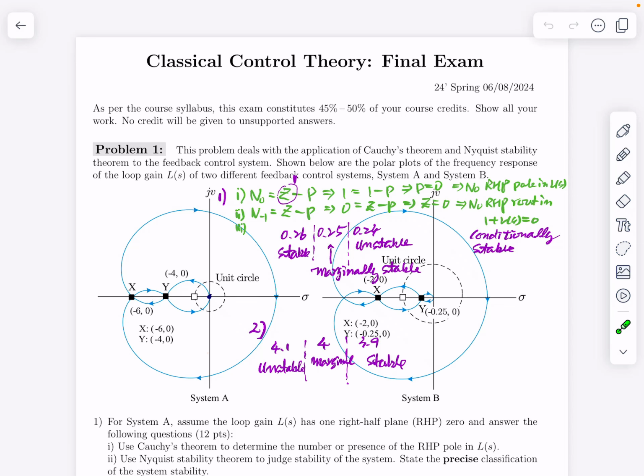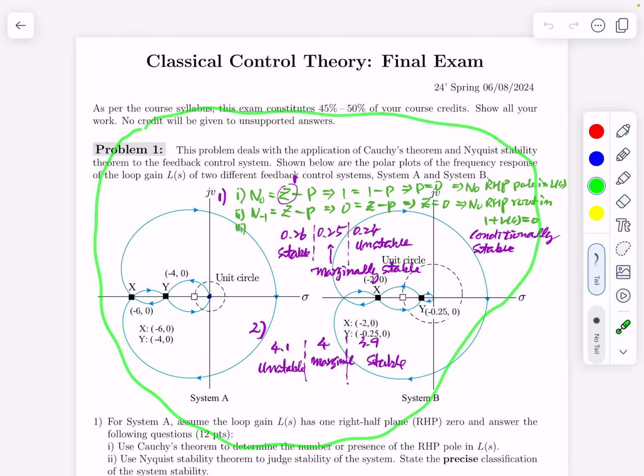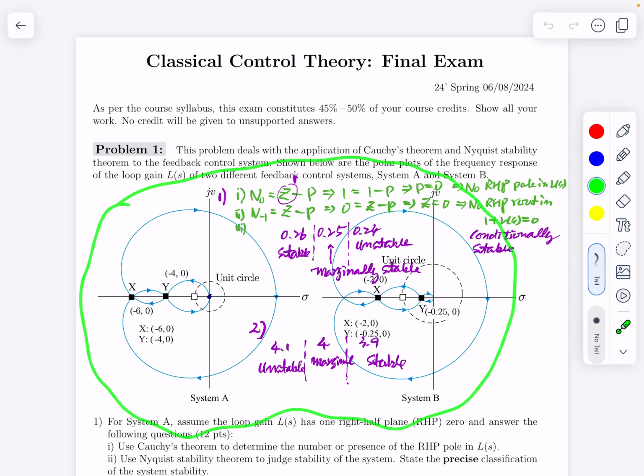In this lecture, we'll discuss the problems and the solutions of the final exam of this semester. The final exam consists of 5 problems. Problem number 1 is shown here, and this problem deals with Cauchy's theorem and the Nyquist theorem applied to the stability analysis of some system. Shown below is the loop gain plot of a conceptual system.